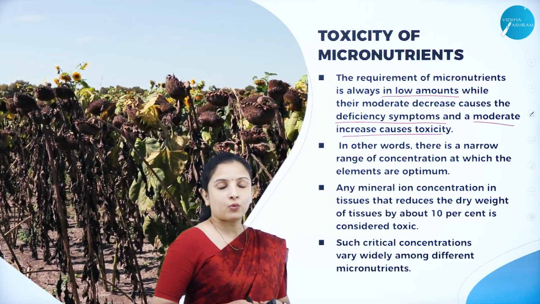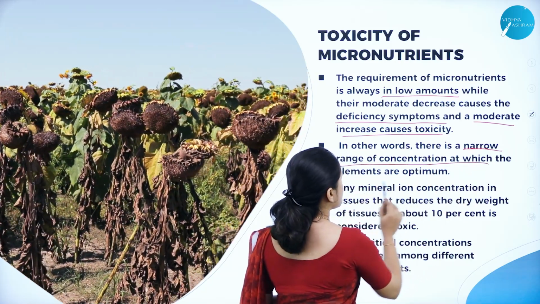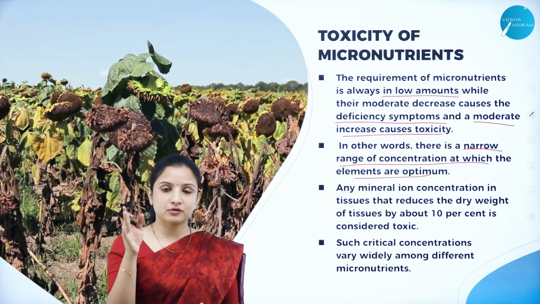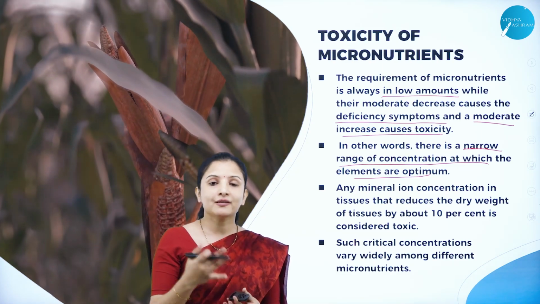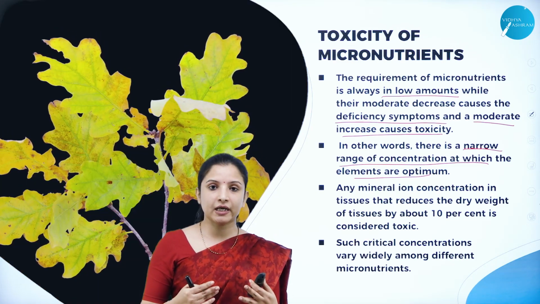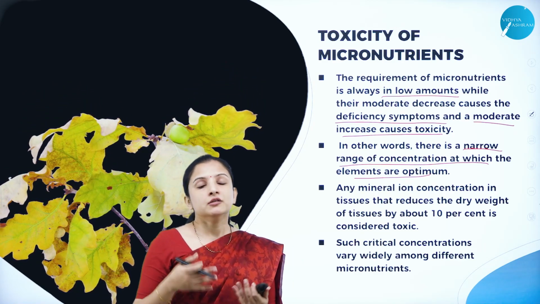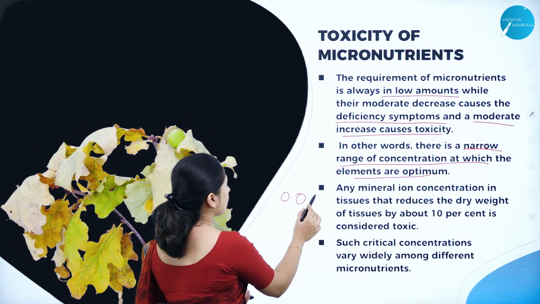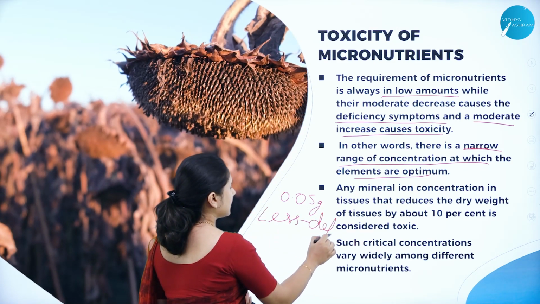In other words, there is a narrow range of concentration at which the elements are optimum. As I told you, if we need to add 0.005, then 0.005 is the optimum level of the micronutrient that can be provided to the plant. If it decreases to less than that, any number, I'm just giving you an example, say 0.05 gram has to be added, then less of it will result in deficiency.